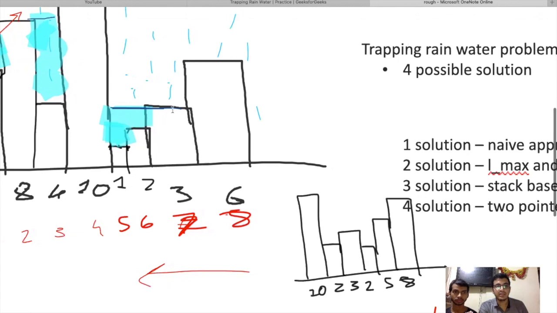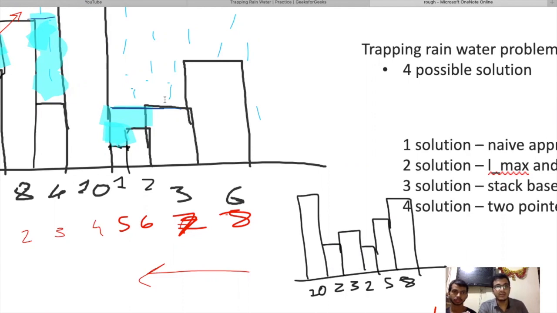So therefore we calculate distance equals 3, and the minimum of 10 and 6 is 6, and 6 minus the height of the previous building, yes, 6 minus 3 is 3. So we do 3 into distance. What was the distance? It was also 3. 3 into 3, 9.